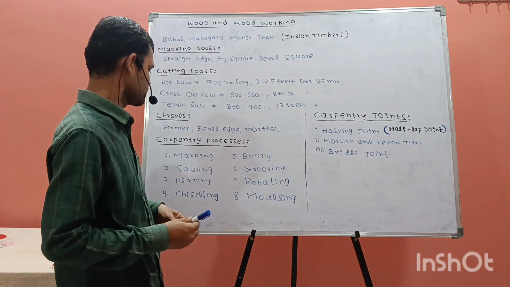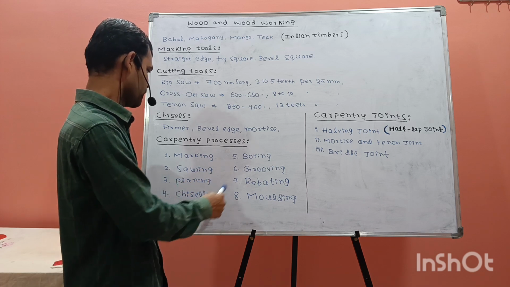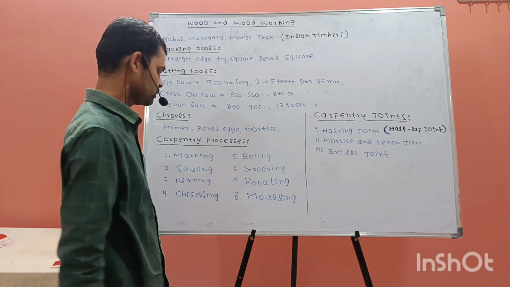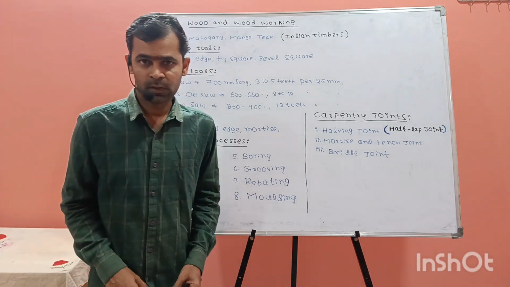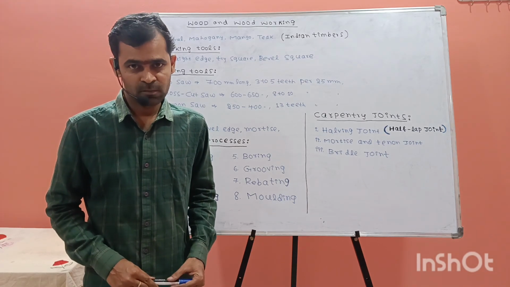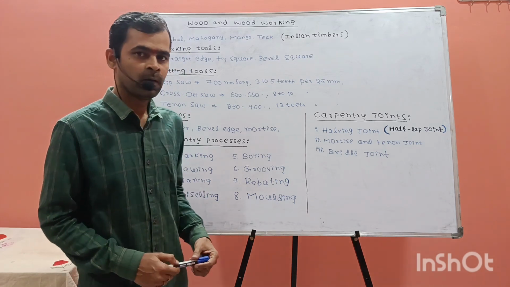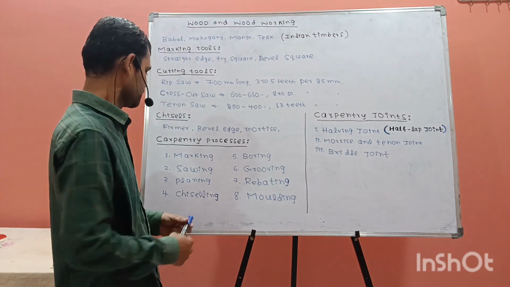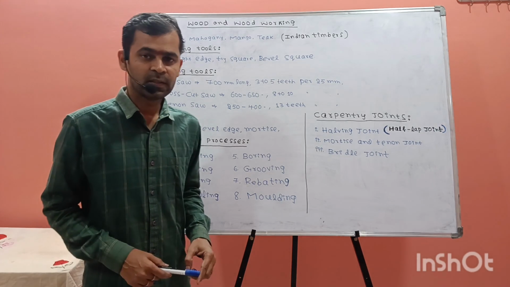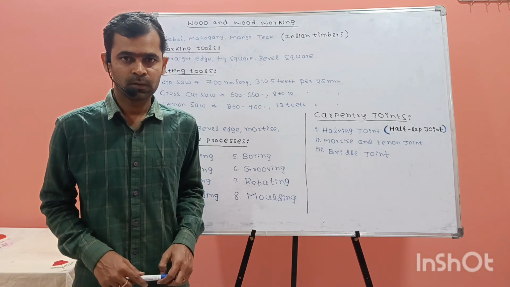And the carpentry processes: marking, sawing, planing, chiseling, boring, grooving, rebating, molding. Marking is essential; without it, whatever joint we are making is not possible. So first we have to do the marking operation with the marking tools. Sawing is a cutting operation. Planing is to make the workpiece smooth.